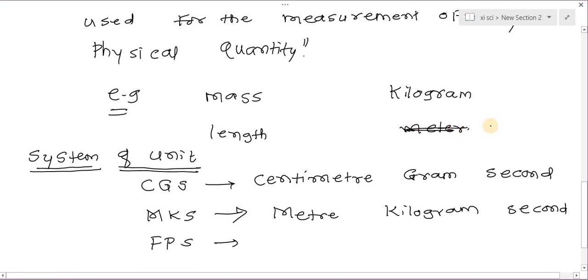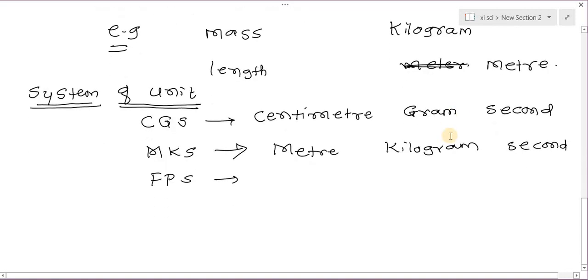FPS means foot, pound, second. So these are the systems of units which are used in various countries and regions.